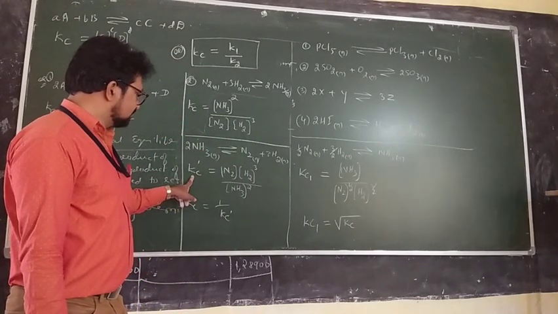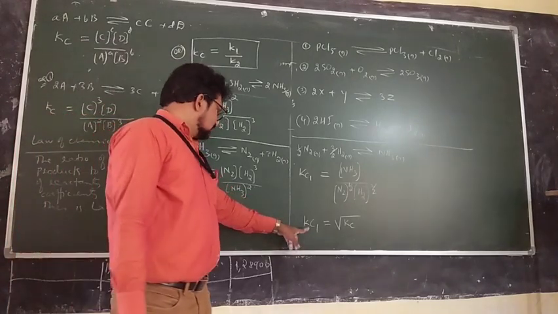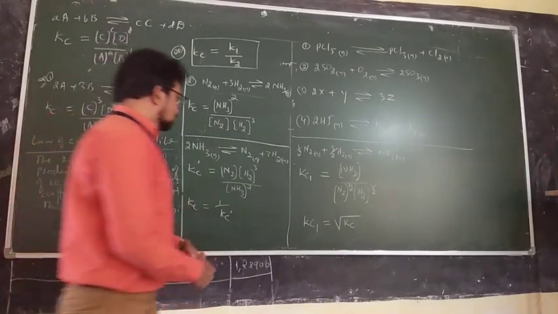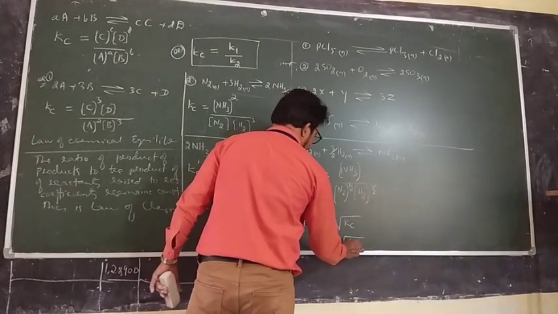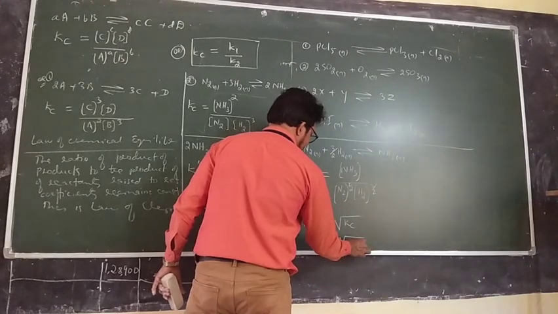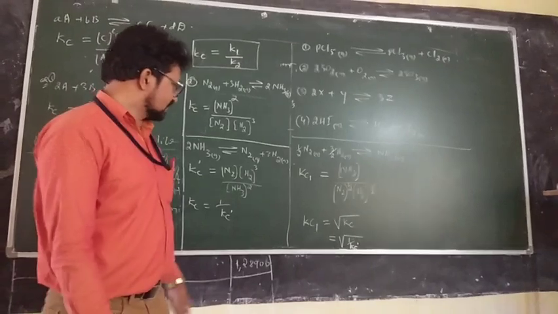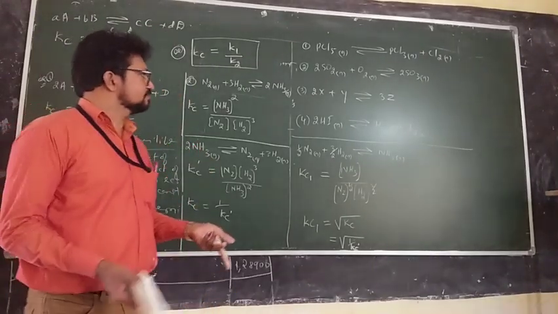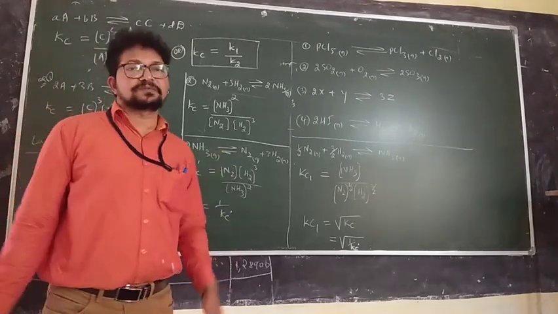Because Kc is related to Kc dash as reciprocal. So it means Kc1 is also equal to 1 upon square root of Kc dash. In this way, you can establish a relation between different equilibrium constants.